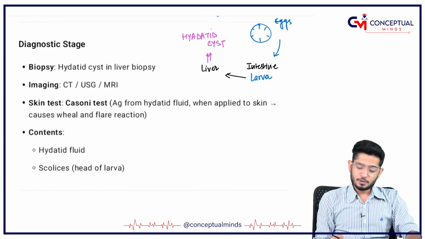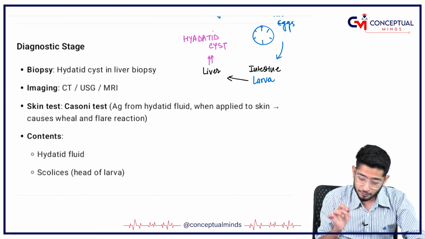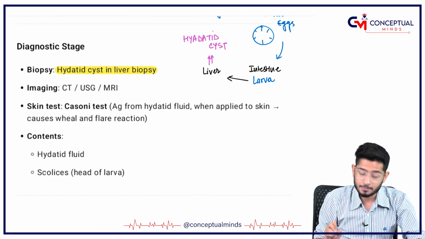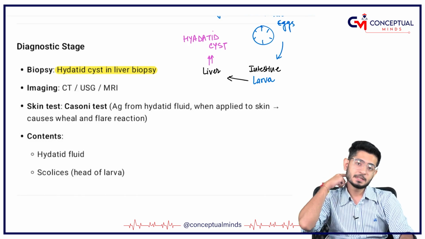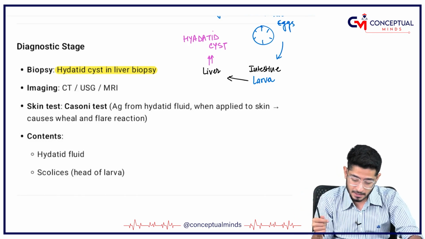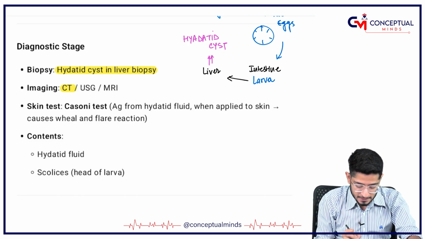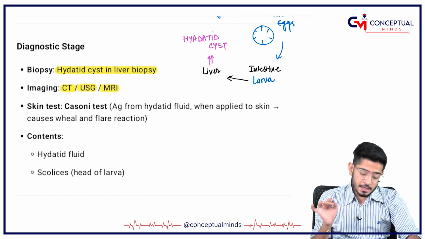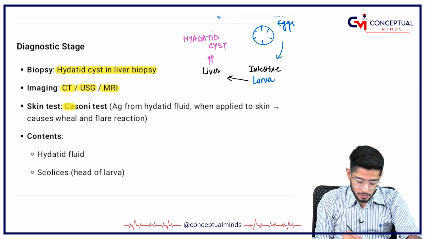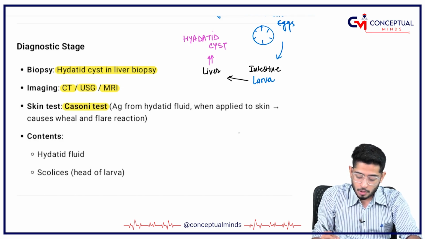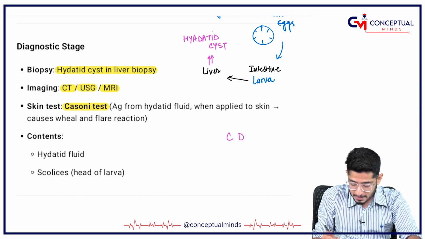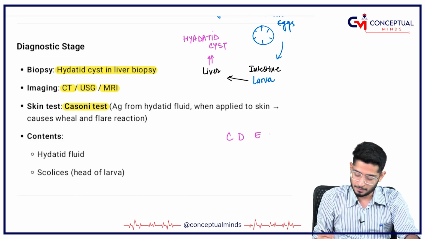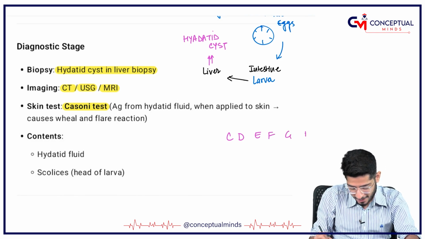So, how will you diagnose it? Please remember, which is very important, the hydatid cyst is seen in the liver biopsy. If you are taking a liver biopsy, the hydatid cyst will be seen. You can do a CT scan, USG, or MRI. There is also a skin test which is called Casoni's test. Now, remember C, D, E, F are important. Leave F, but C, D, E are important, or rather E, F, G, H also.